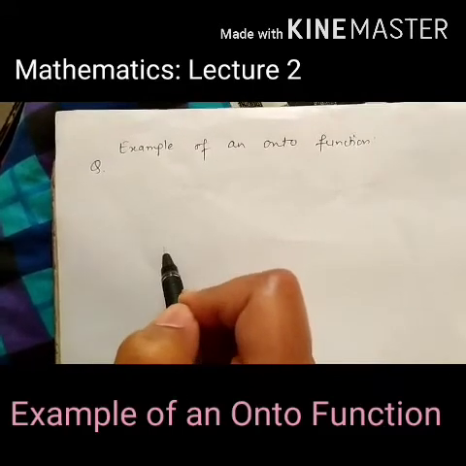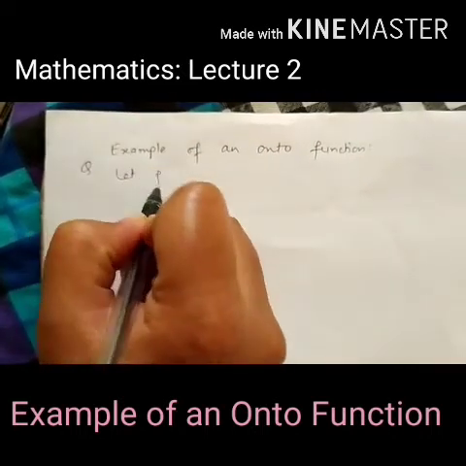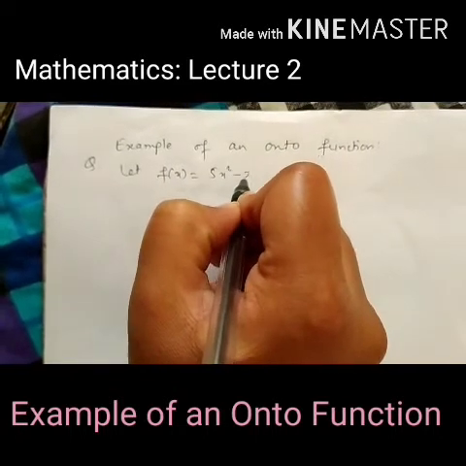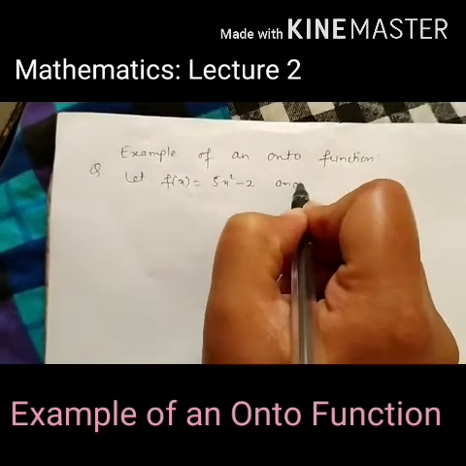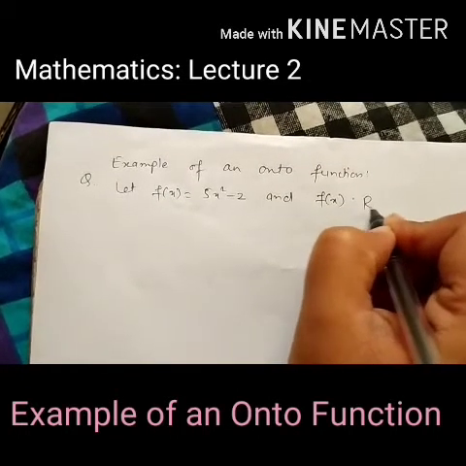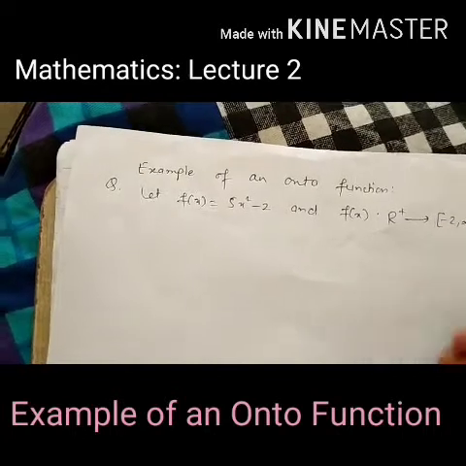Now we'll take an example of an onto function. Let f(x) equal to 5x square minus 2, with f(x) from R plus to minus 2 to infinity.